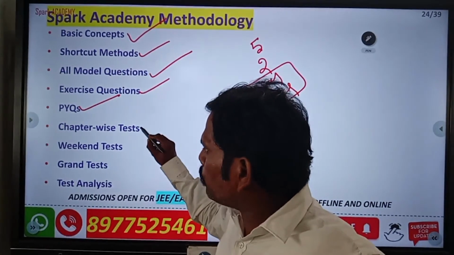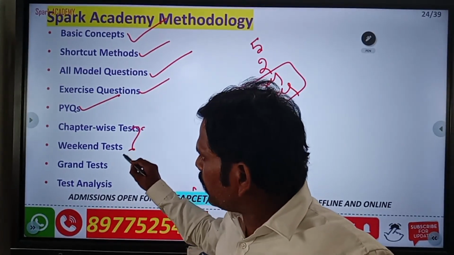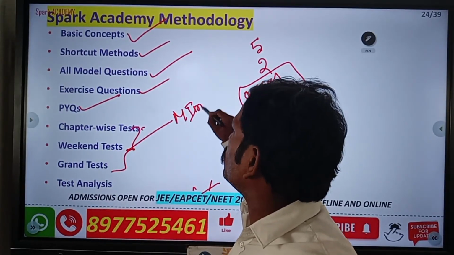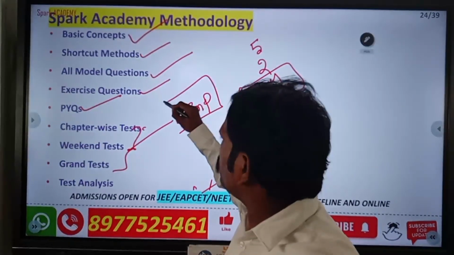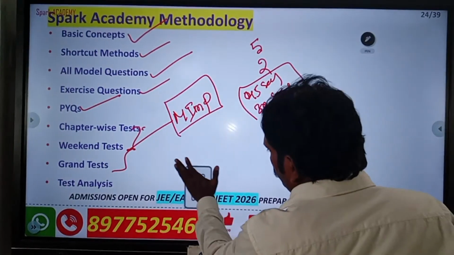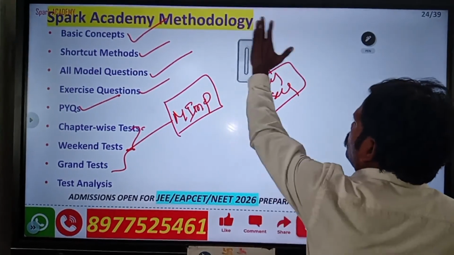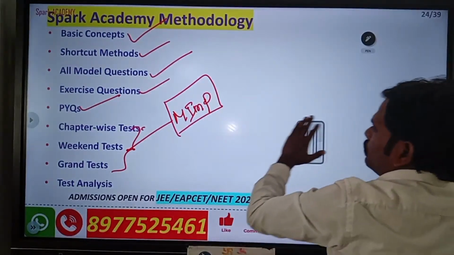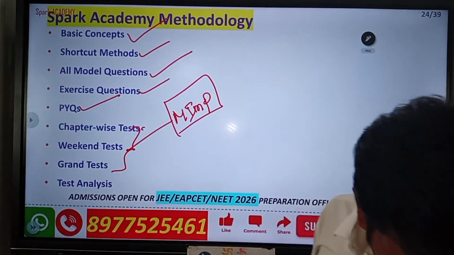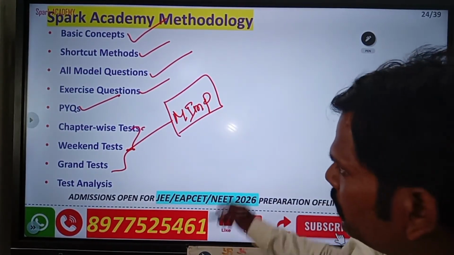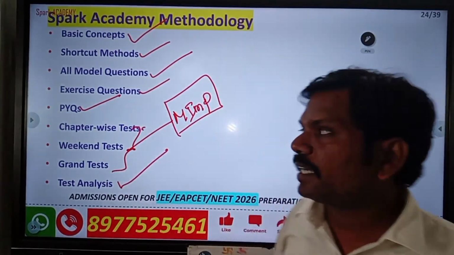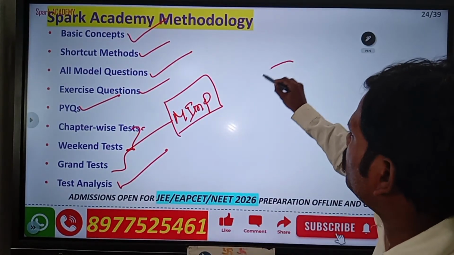Next one, chapter-wise test, weekend test and grand test. This is most important. This is the most important thing. You already know this. Yes, most important thing, so please take care about this one. And the last one is test analysis now. This is the main advantage now.